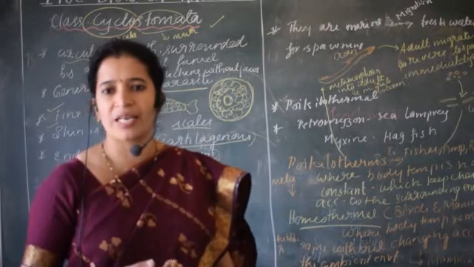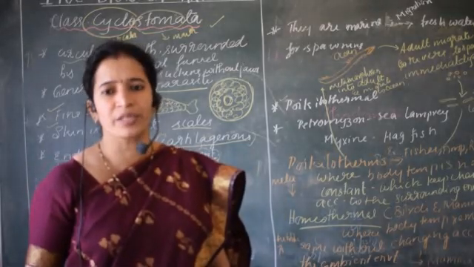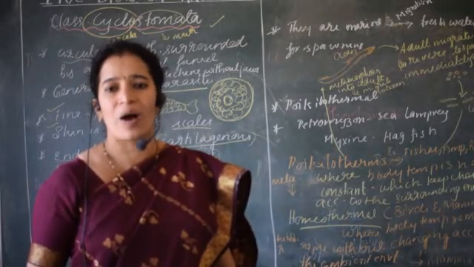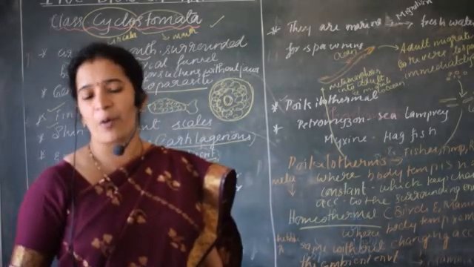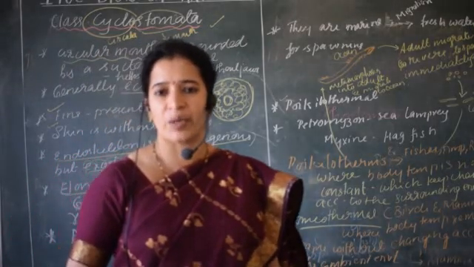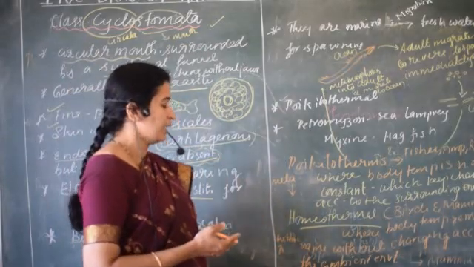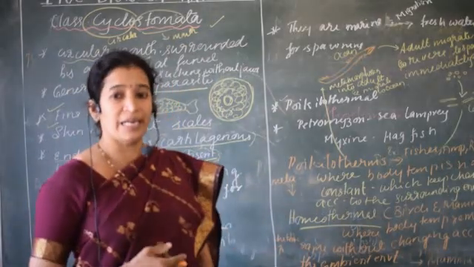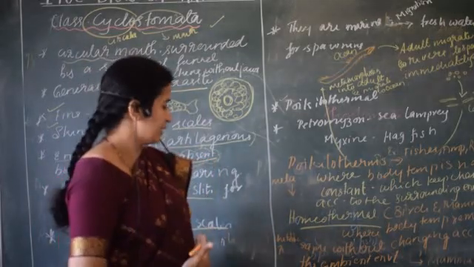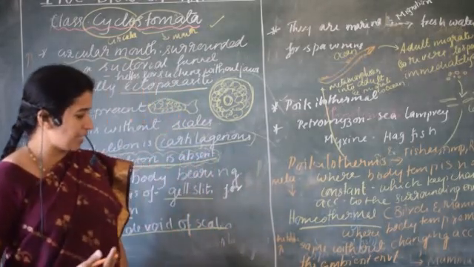Poikilotherms are also called cold-blooded, whereas homeothermal animals are also called warm-blooded. In poikilotherms, the metabolic rate is usually low, but in homeothermic animals the metabolic rate is usually higher.